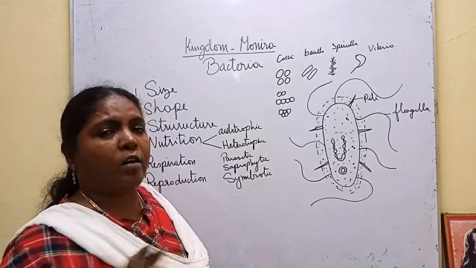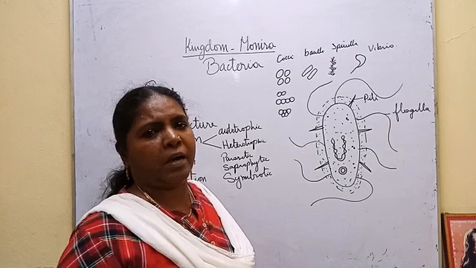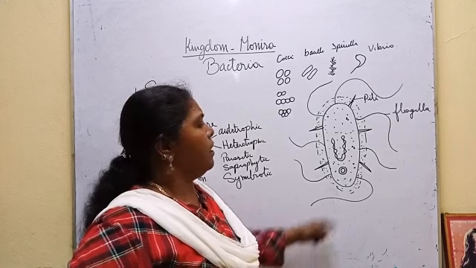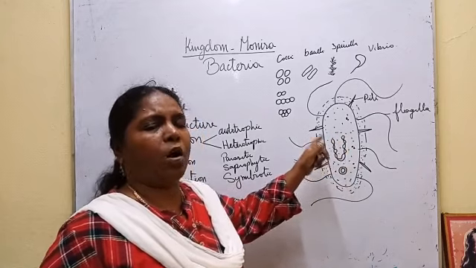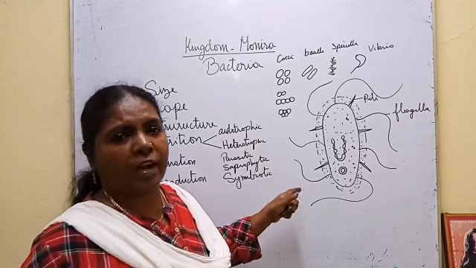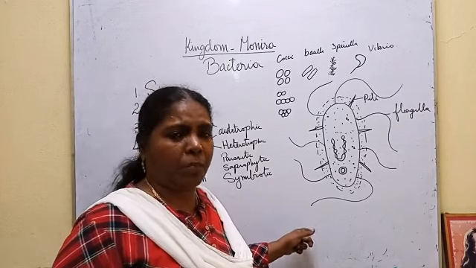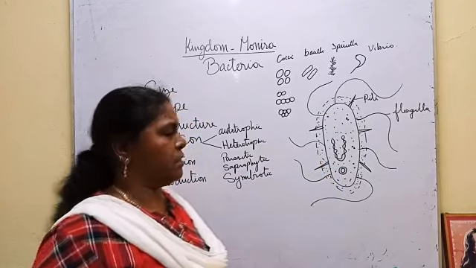The cytoplasm will not have any membrane bound cell organelles like ribosomes, mitochondria. Like that, these bacteria will not have membrane bound organelles. Not only bacteria, all the prokaryotes. Prokaryotes are the organisms which do not have a definite nucleus with a nuclear membrane. All the prokaryotes will not have membrane bound cell organelles.